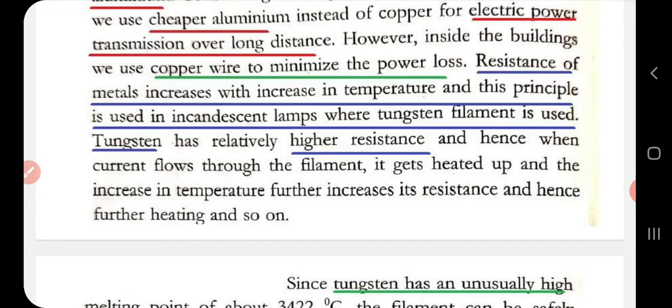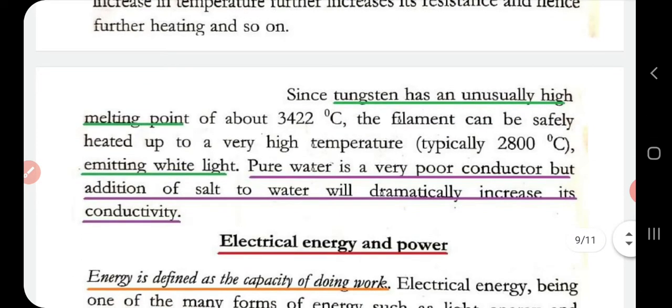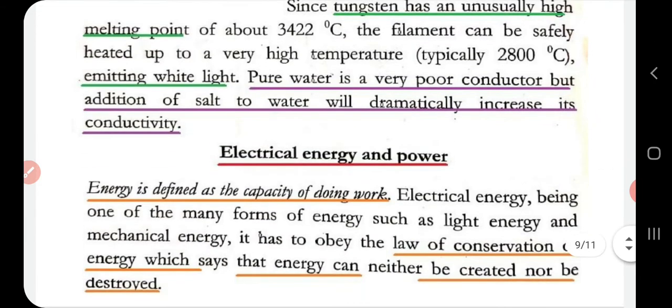When it gets heated up, the temperature rises, and this again increases the resistance, and this again increases the temperature, and this heating process continues. Tungsten has a high melting point and can be safely heated to a high temperature of about 2800 degrees Celsius, thereby emitting white light. And we know pure water is a poor conductor, but when we add salt to it, its conductivity increases, that is, it becomes a conductor.